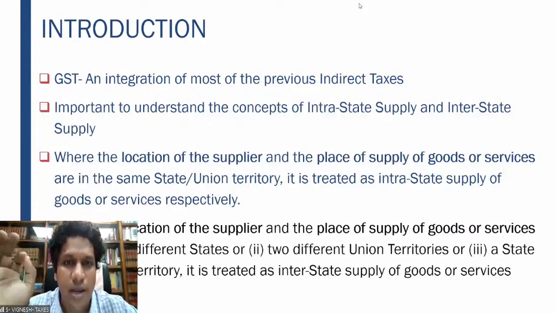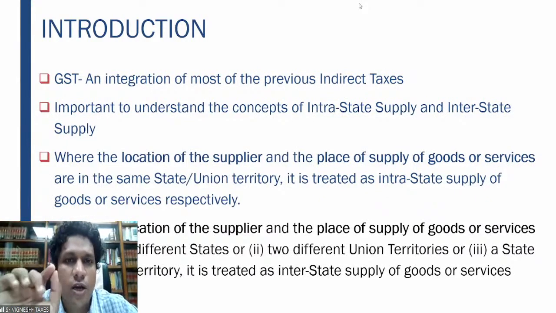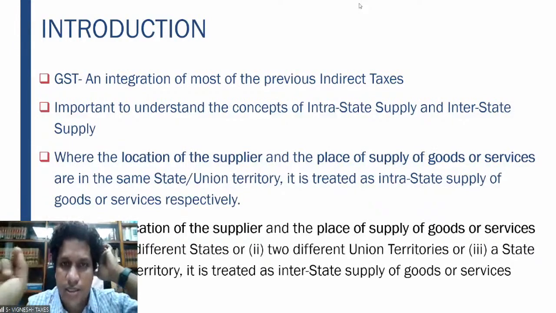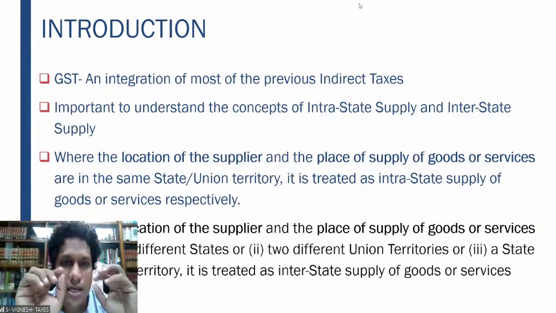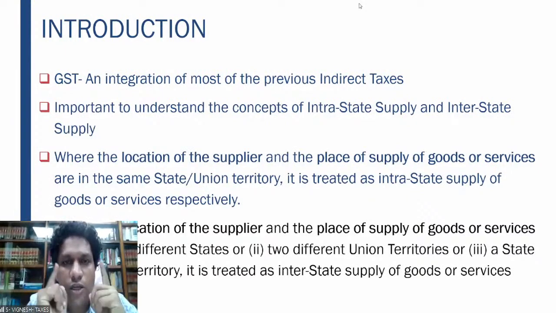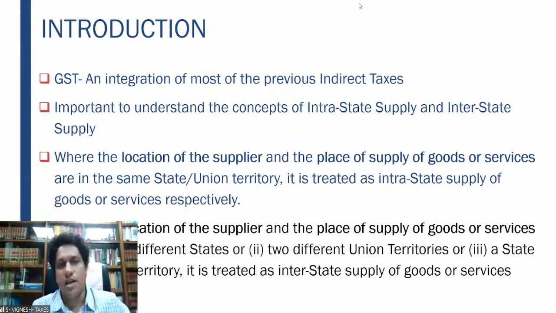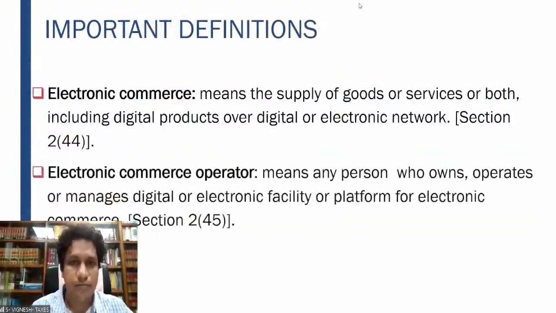Everyone, please kindly make a note here that the two determinants for concluding whether it is an intrastate supply or an interstate supply are the location of the supplier and the place of supply. These two we have to clearly identify. Only then will you know whether it is an intrastate or an interstate supply. When it is an intrastate supply, CGST and SGST are charged. When it is an interstate supply, IGST is charged. That is why it is important for us to know this. Right? So before we go to the definitions, let me see if there are any queries.